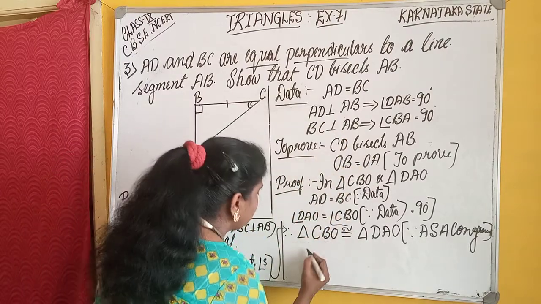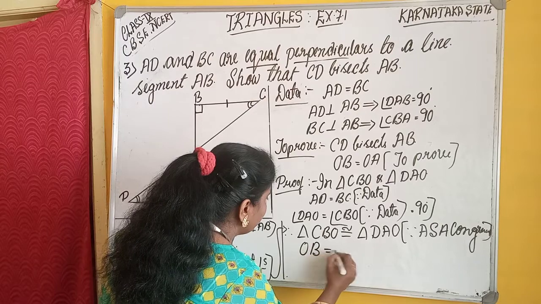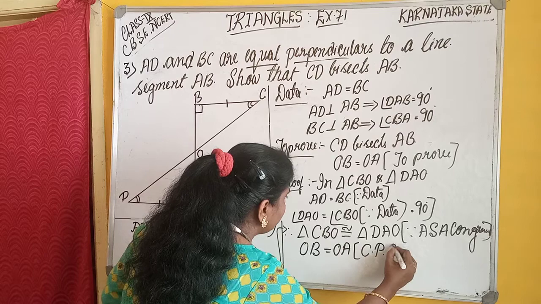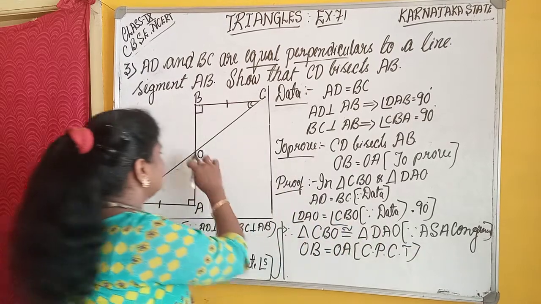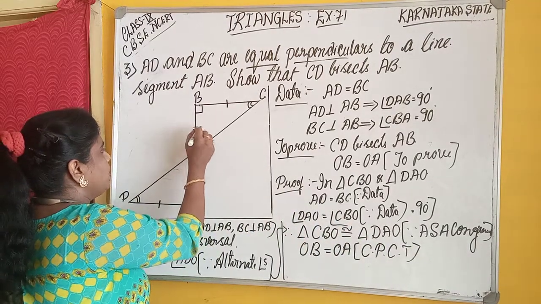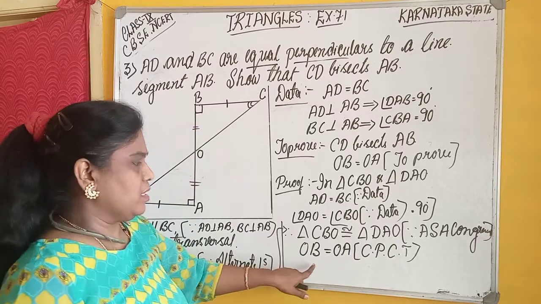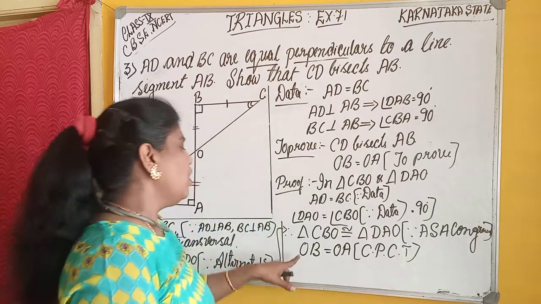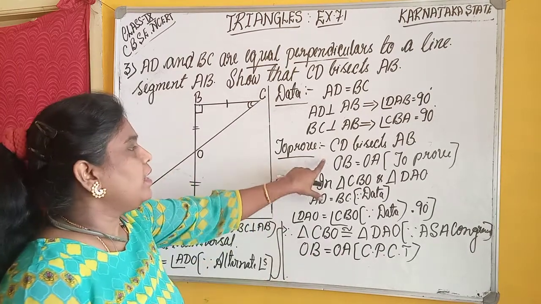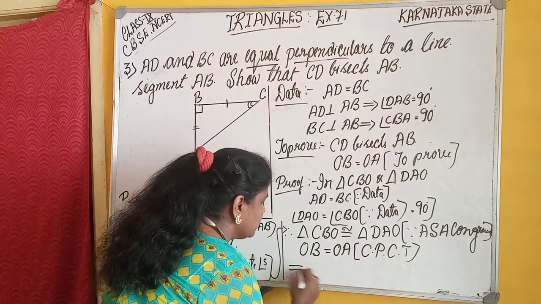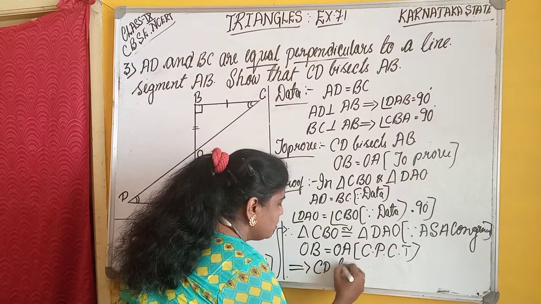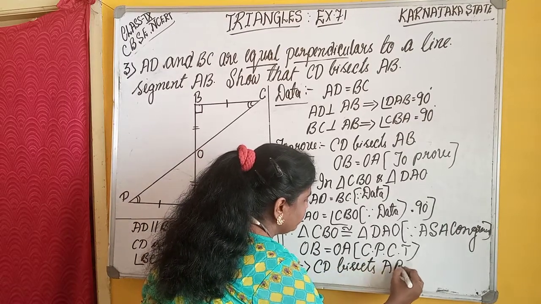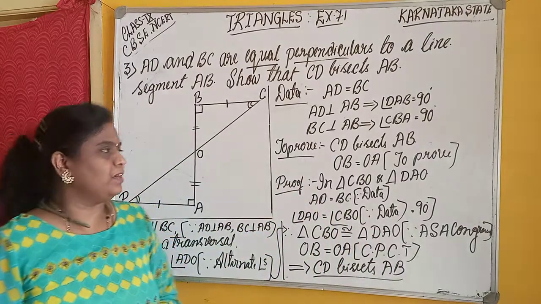This is because of corresponding parts of congruent triangles. These are the corresponding sides, the remaining sides. OB is equal to OA. That implies CD bisects AB. Okay students, I hope you definitely understood.